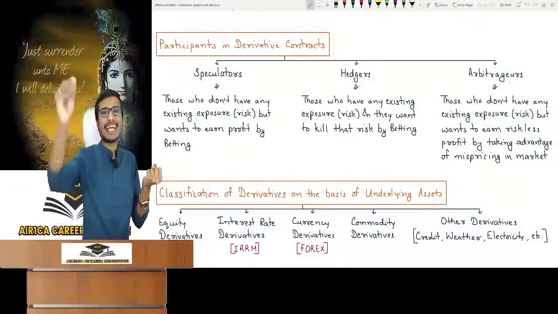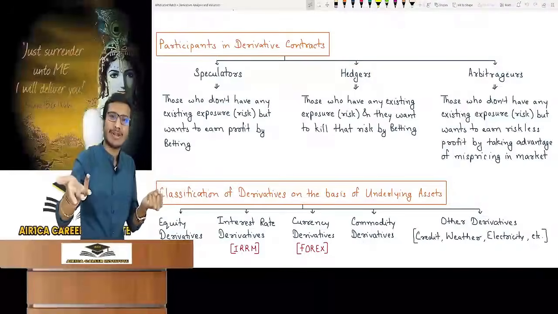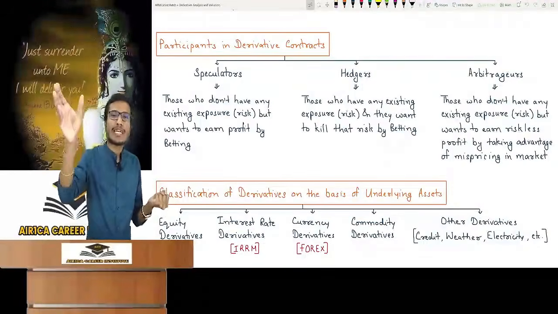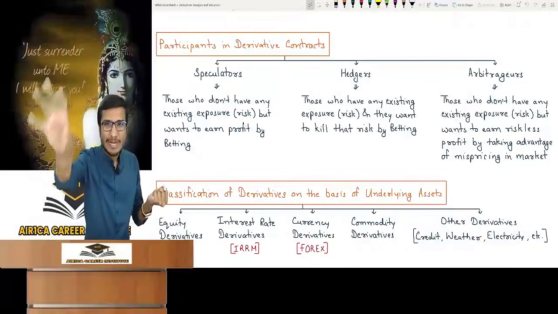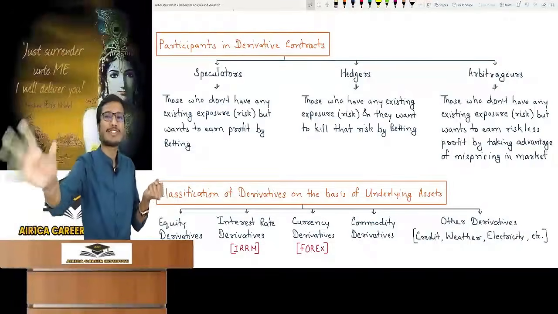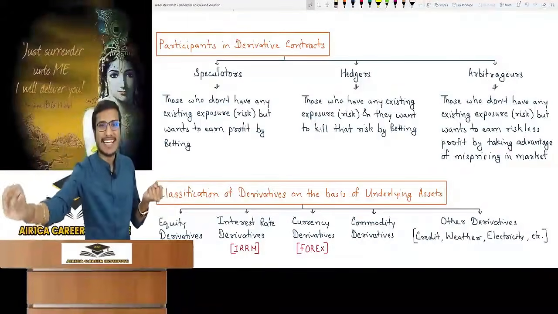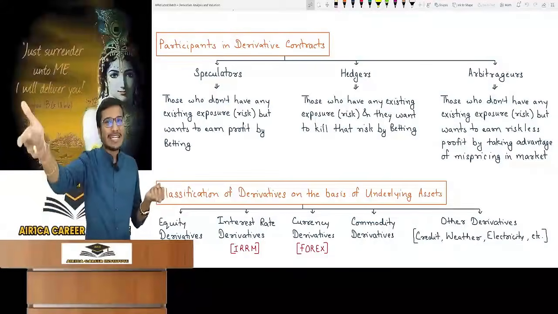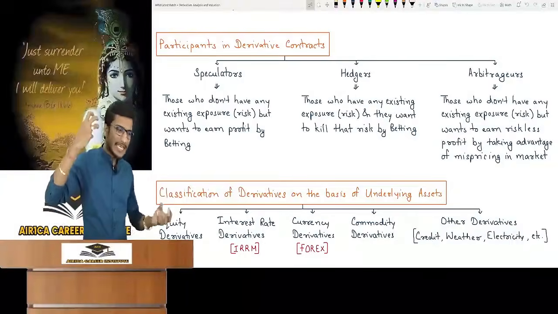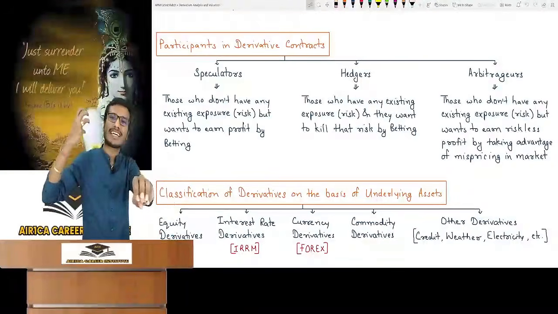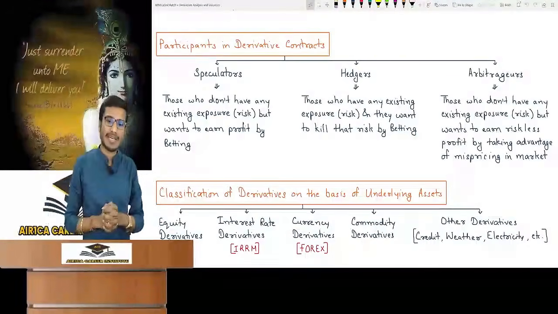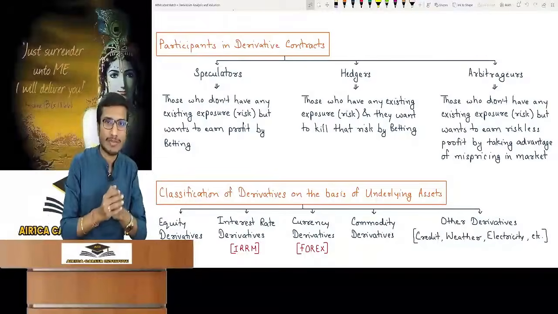What to do? Do a derivative contract. Do a contract to sell today. Fix the price and come. It will be sold at that price. If you do a contract to sell, then you will do a betting contract, meaning downside betting. You will put a bet on whatever you are scared of. Do you know what a hedger does? He puts a bet on things he is afraid of. If you are scared that the price will fall, then bet on it and you will gain if the price falls. If the price falls here, then no worries, you will gain from here, and when the actual price falls in the market, it will be sold, and the gain will come from here. So finally you will get the same price as the initial contract. The rest you will understand when the detailed topic comes.